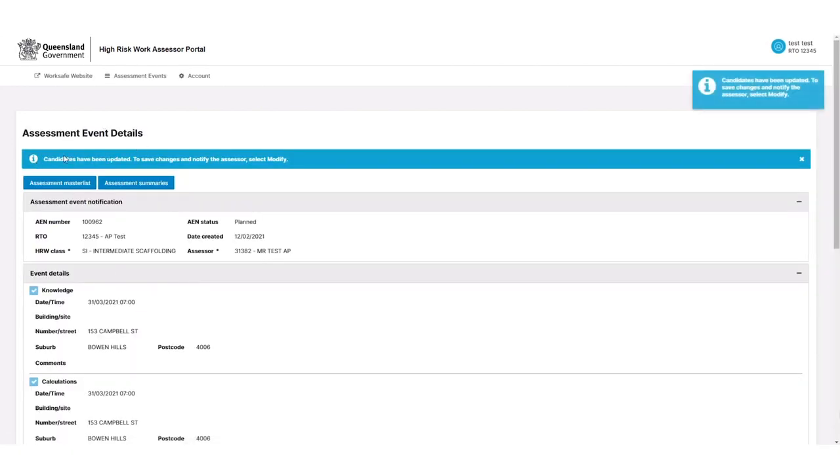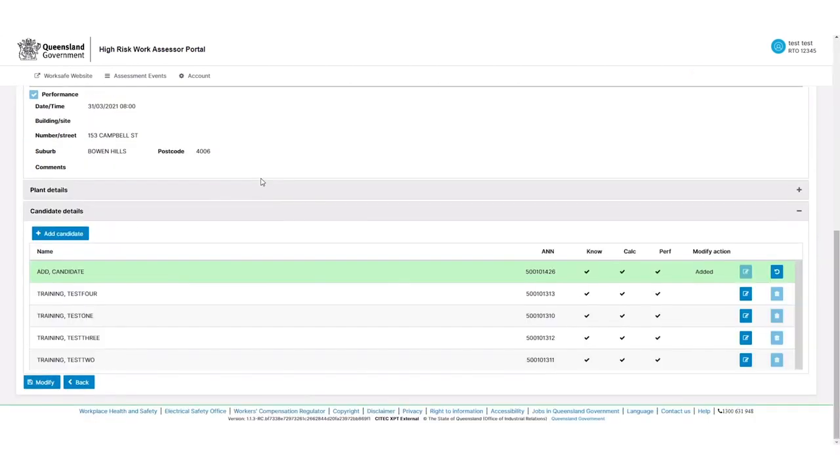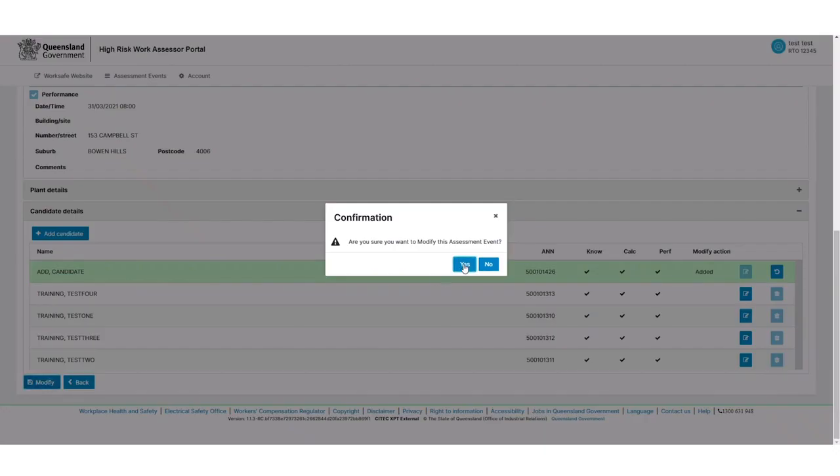what you'll see is a blue message up the top that tells you candidates have been updated. To save changes and notify the assessor, select modify. So if we head down, you can see that any candidates that have already been added will be in white, and a new candidate will be in green. To send this candidate to an assessor for their consideration and planning, you'll need to hit the modify button. So once we hit the modify button and we hit yes,